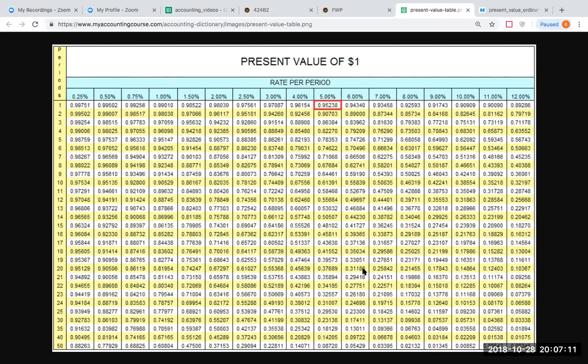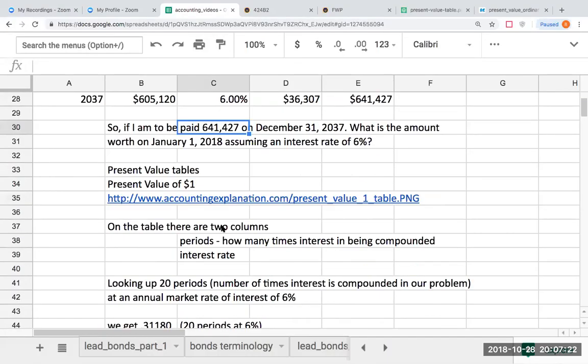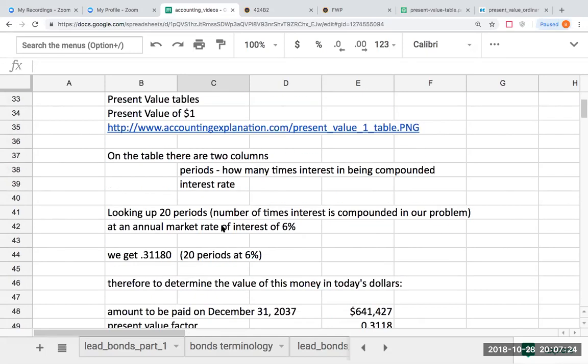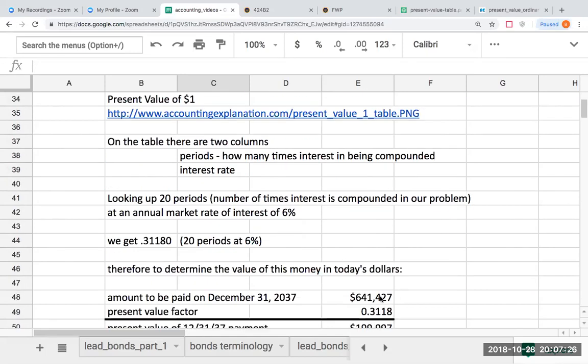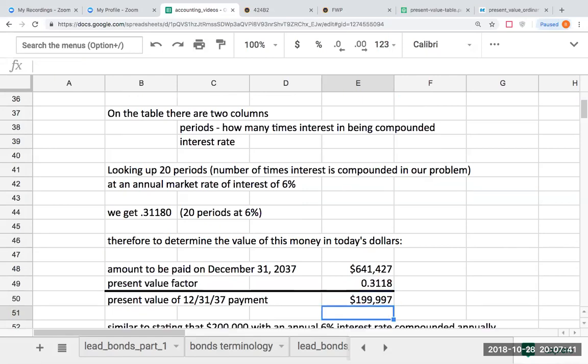And the value we get right here is 0.31180. So if I take 0.31180, what's going to happen is I'm going to take 641,427, multiply it by 0.31180, and I'm going to come up with 199,997. And what exactly does this mean?